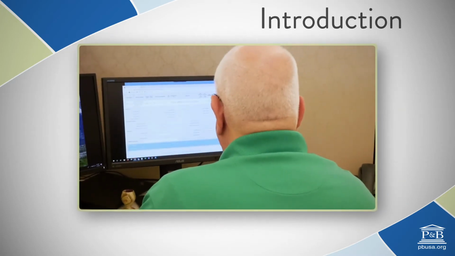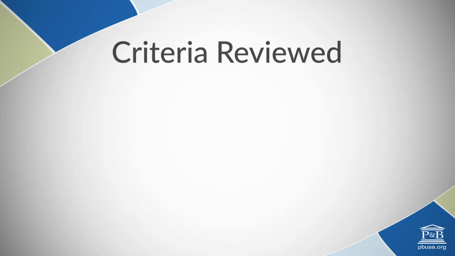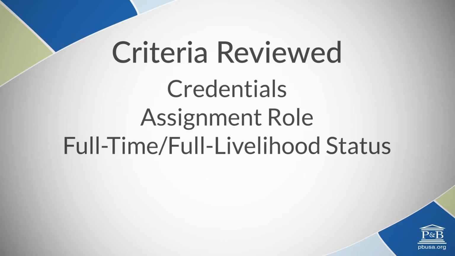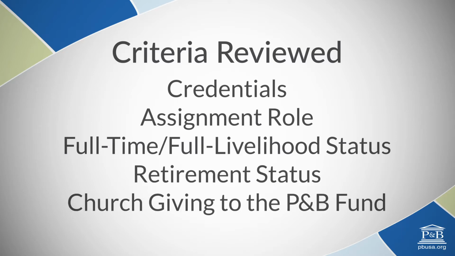During the first weeks of every year, Pensions and Benefits USA analyzes information from the database maintained by the General Secretary to determine who is eligible to receive an annual pension supplement. This review covers criteria from the year just completed, such as credentials, assignment role, full-time, full livelihood status, retirement status, and church giving to the P&B Fund.